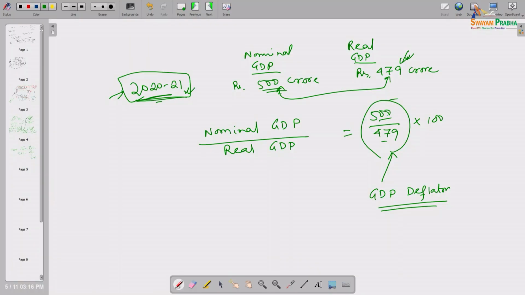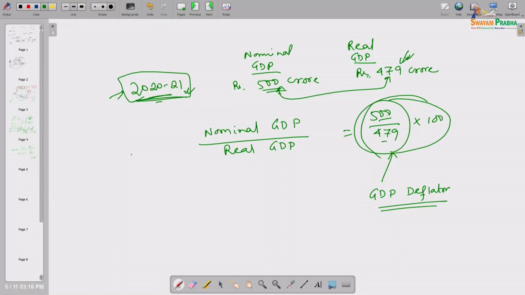When we calculate or represent GDP deflator, we usually represent it in percentage form. So nominal GDP by real GDP into 100, that is called GDP deflator.